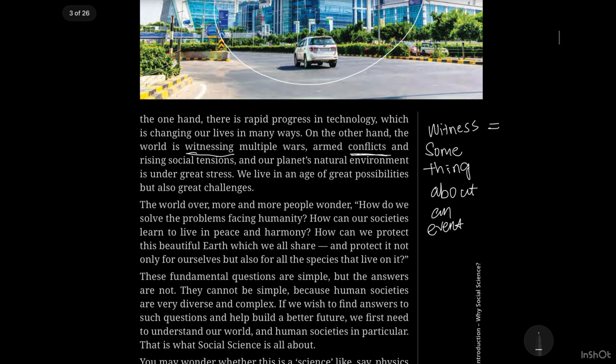And rising social tensions, and our planet's natural environment is under great stress. Yes, this is absolutely right, our planet Earth is under great stress, because we only want development, we do not want sustainable development. Because of sustainable development, we can see our generations flourish. If you do not want sustainable development, then you do not give anything to your younger generations.